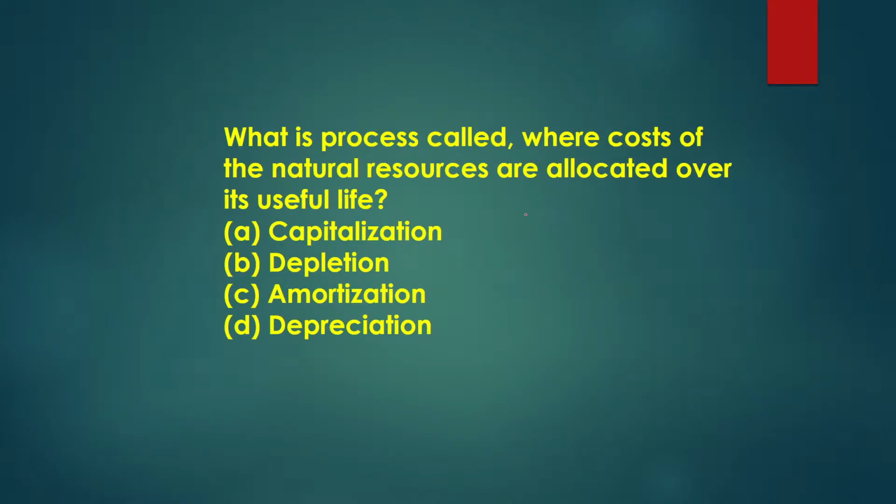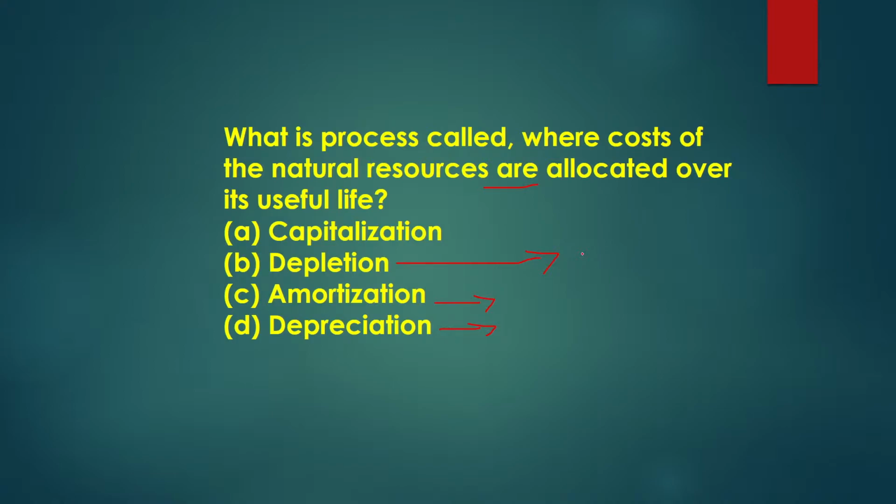Then: what is the process called where costs of natural resources are allocated over their useful life? The options are capitalization, depletion, amortization, depreciation. Depreciation is for the fixed assets, amortization is for the intangible assets, while capitalization is not related to the above question. So the only answer is depletion.